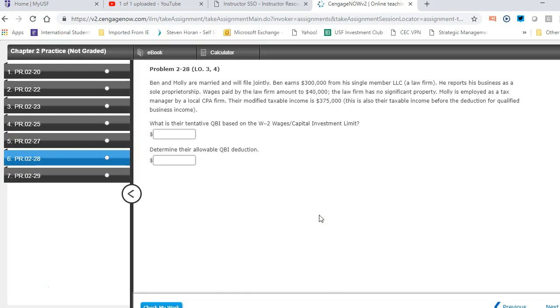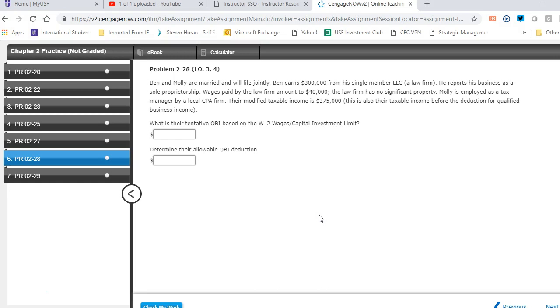Okay, then we get to problem 28. It says Ben and Molly married and filed jointly. Ben earns 300,000 from his single member LLC, which is a law firm. He reports business as a sole proprietorship. Wages paid were 40,000. No significant property.